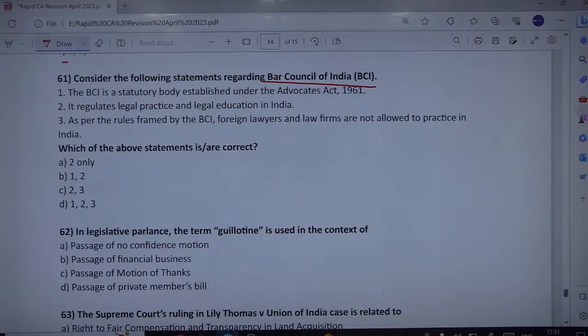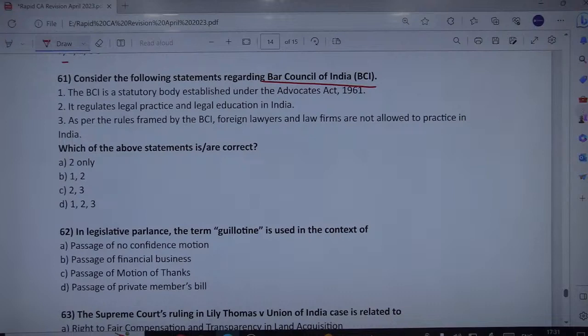The first is very much correct. It is a statutory body established under the Advocates Act 1961, and it indeed regulates legal practices and legal education in India. It also gives affiliation to universities or colleges, especially in the legal domain. As for the third statement, that foreign lawyers and law firms are not allowed to practice in India, it is not correct; rather, they are indeed allowed to practice in India. The Bar Council of India has allowed them to practice in India.